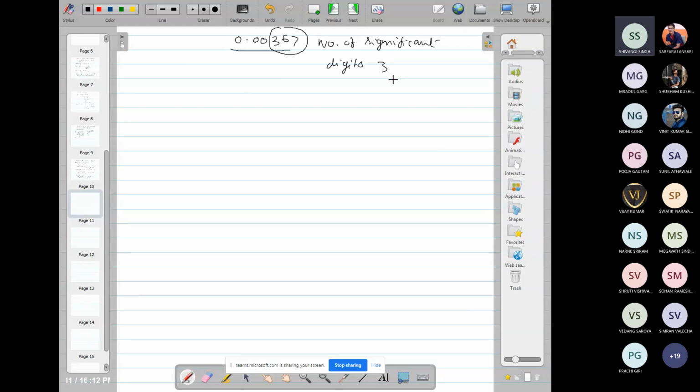Only 3: 3, 6, 7. Actually, these 0s are used to fix the decimal position. These 0s are indicating the position of the decimal, so they are not significant digits.